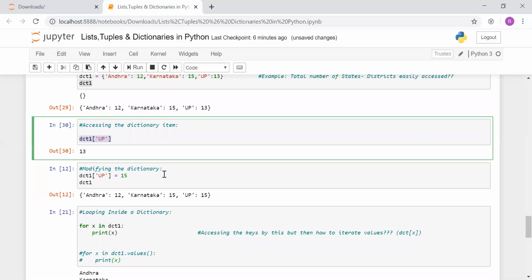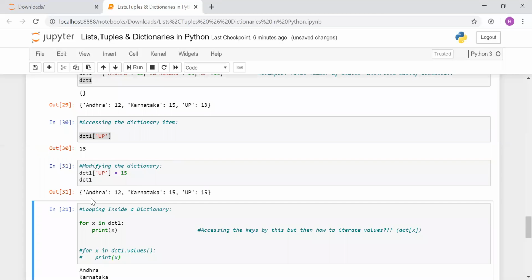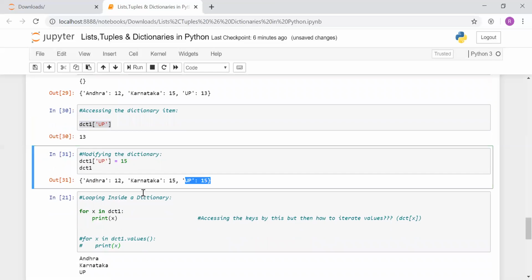Okay, so how to modify the dictionary? To modify a dictionary, we'll be providing in square brackets the key associated with it and the newer value. So now I have modified the districts from 13 to 15, and I will quickly check whether it got modified or not. And yes, you can see earlier it was UP 13, now it's 15. So this is the way through which we can modify and update the dictionary.